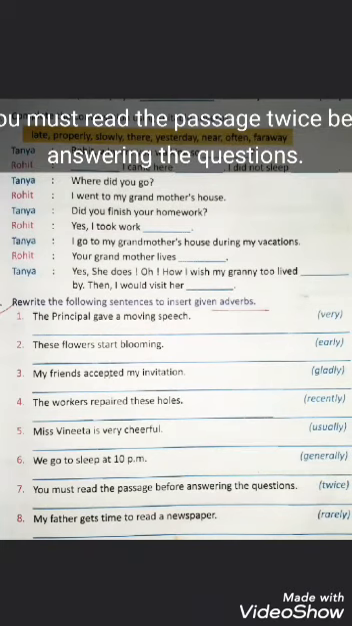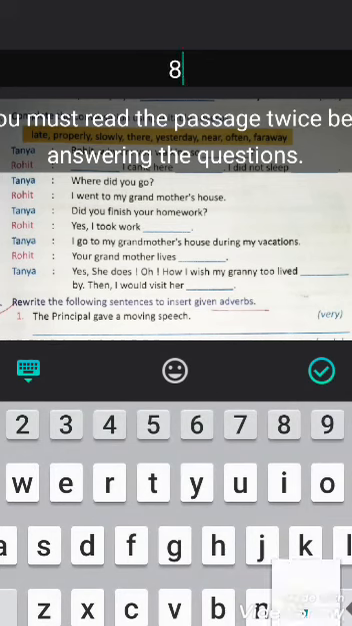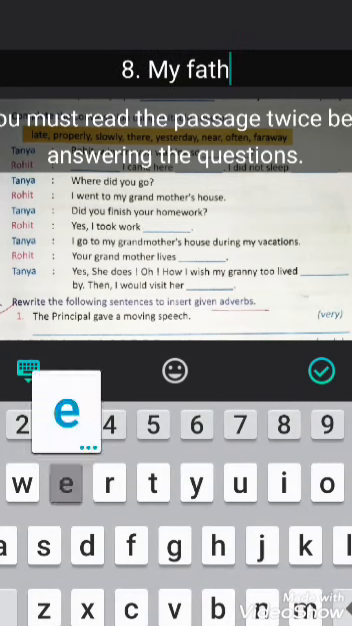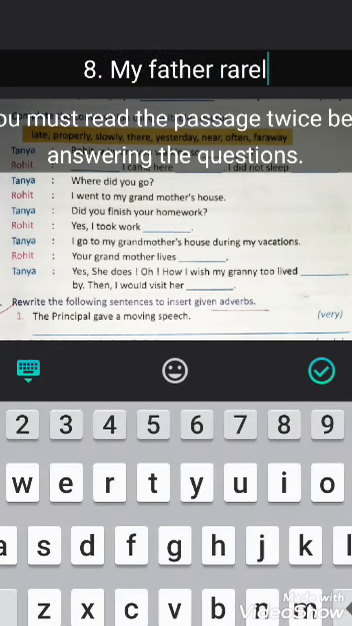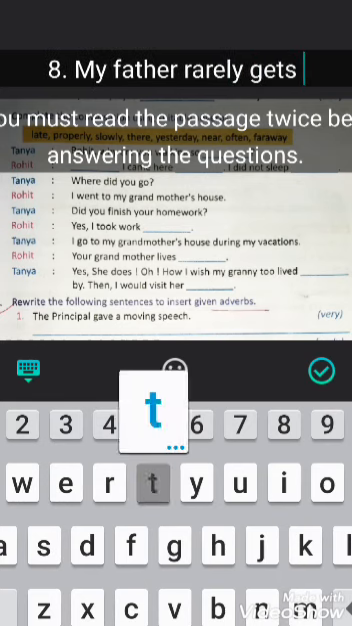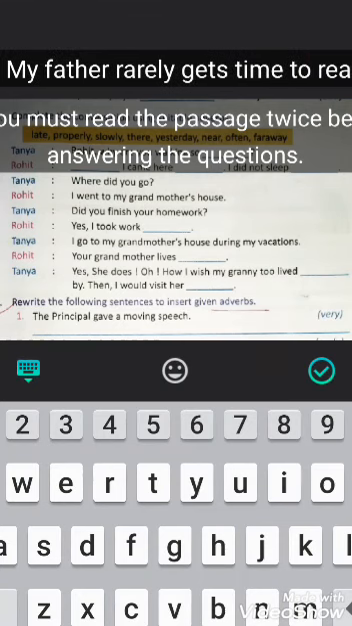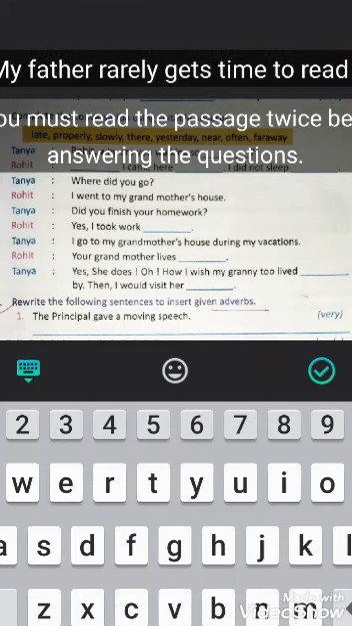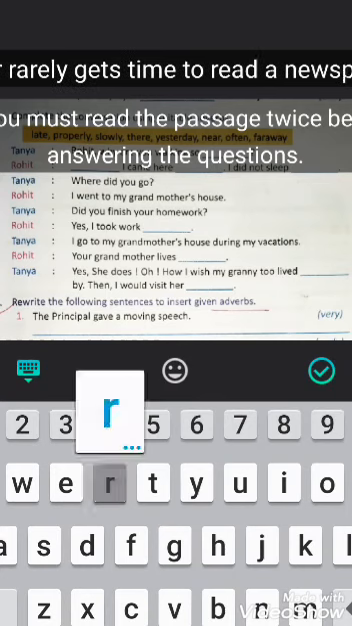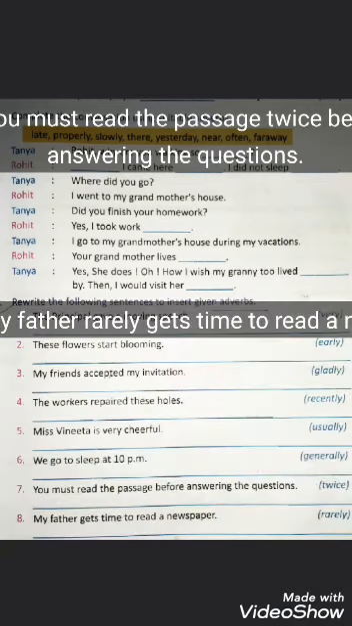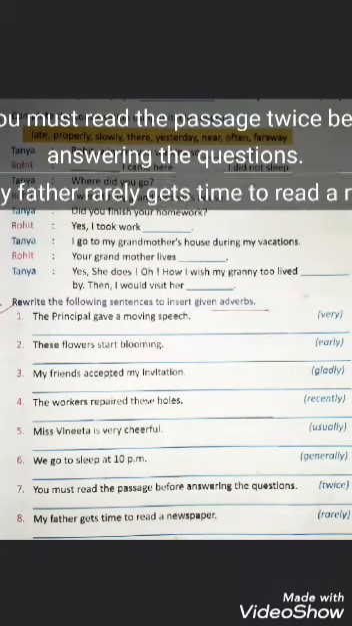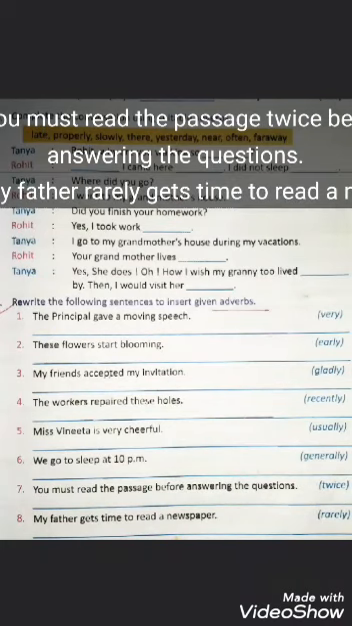Okay, eighth one, my father gets time to read a newspaper rarely. So write in it, my father rarely gets time to read a newspaper. Okay, so now we have done with both the exercises, exercise D and E.